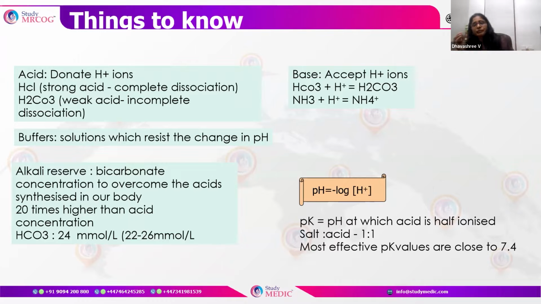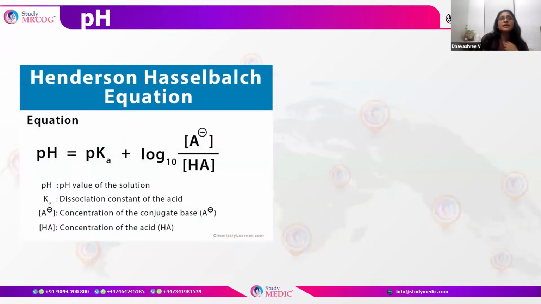With that, we have to remember a constant called the pK, which is nothing but the pH at which the salt and acid are half ionized. That is, the salt to acid ratio should be in a range of 1:1. The most effective pK values are close to the normal body pH. Basically, for pH to be maintained in the body, we have to remember the Henderson-Hasselbalch equation.